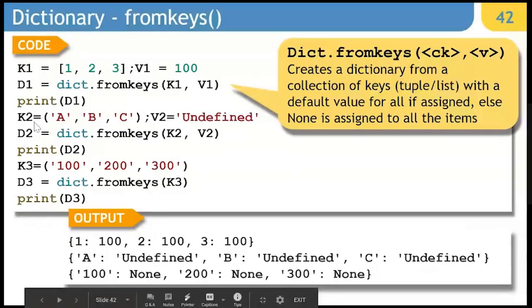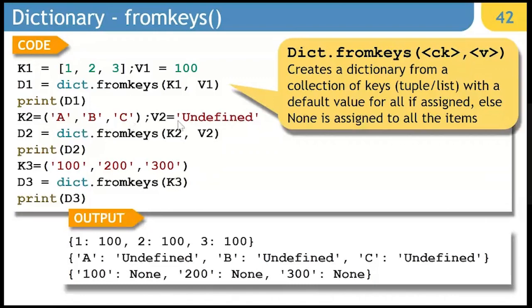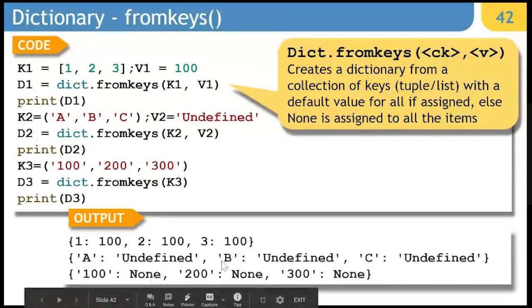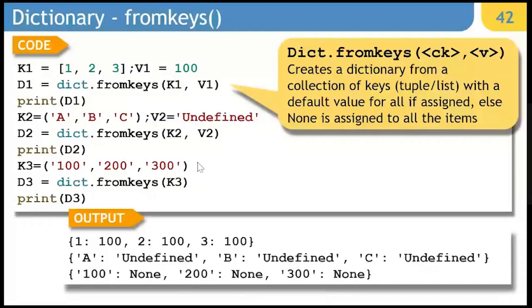If you specify k2 as a tuple, then also it will work, where we are specifying all the values as undefined. So a will be undefined, b will be undefined, and c will be undefined. And if you do not specify values and still use fromkeys, in that case all the values by default will be assigned as None.